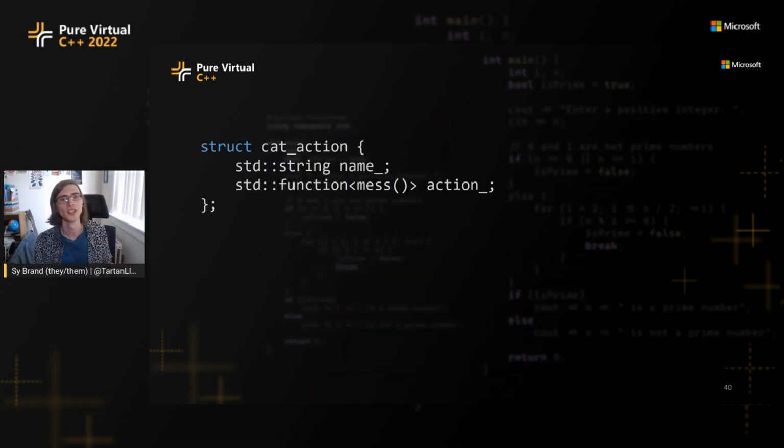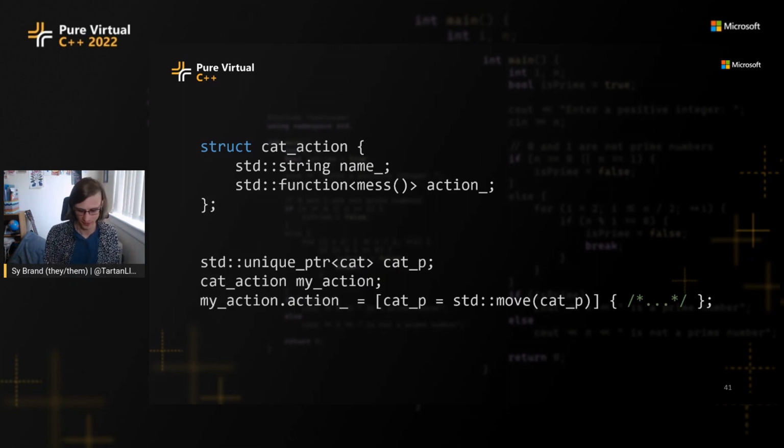Like, for instance, if we have a cat action, which is some action our cats might take, which gives us back some mess, and it has a name associated with it. What if our action here has to capture a unique pointer? Like this. Say we have a cat pointer, we have a cat action, and we have a lambda which captures this unique pointer. This does not compile because std::function does not support move-only closures, and this closure is move-only by virtue of having a unique pointer as a member.